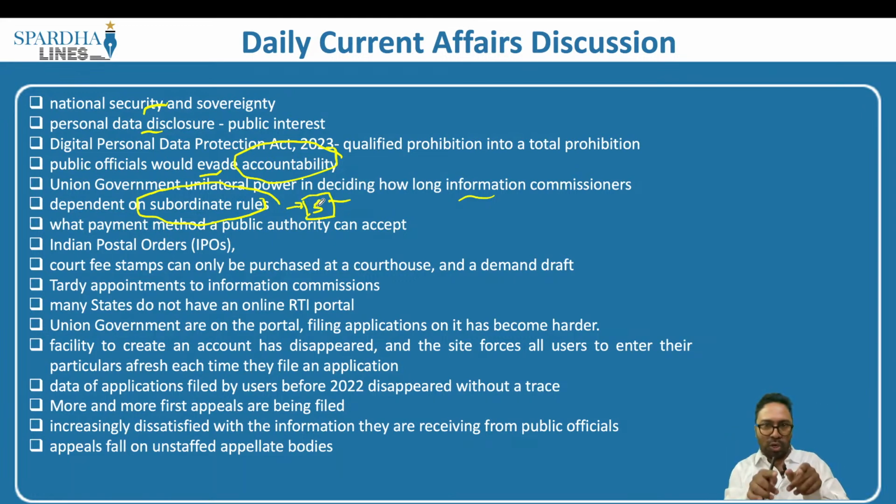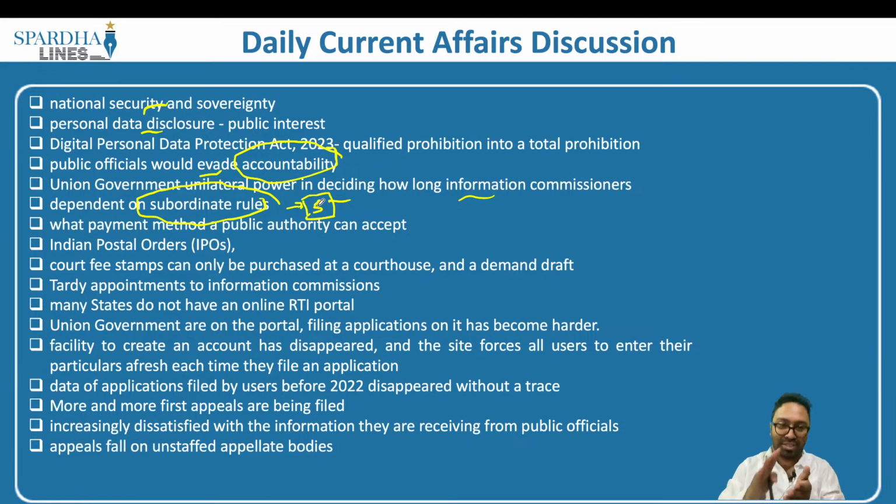So you buy these postal orders from the post office, and after you buy the postal order, you also write on a piece of paper what information you are seeking. Let's say, for example, I am seeking information about this circular: are there any recruitments ongoing with respect to the government making use of these circulars? So you have a question, you type it on a piece of paper, and you attach the postal order which you picked up from the post office, tag it and give it to the relevant department. Apart from this, you can also pay the fees online as well.